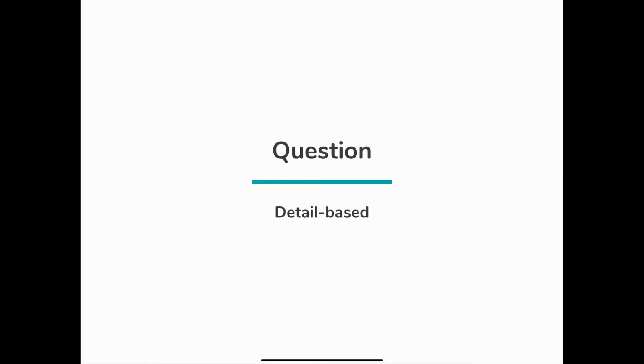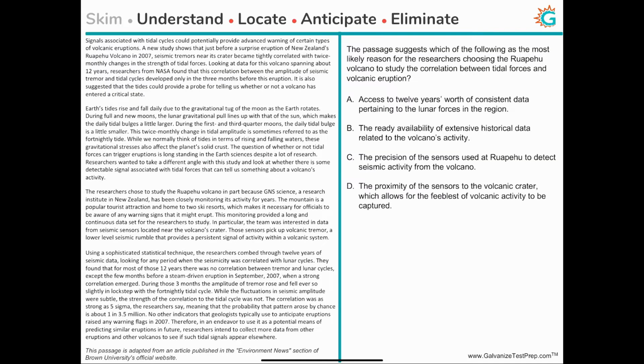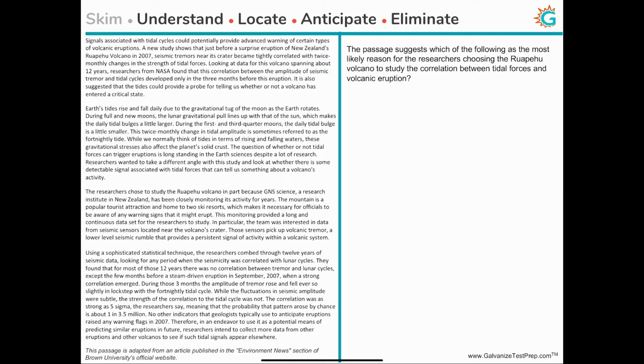And now we're going to answer a detail-based question which deals with specifics of certain information that's conveyed in the passage. So here's our question, and as usual, we first have to understand the task that the question wants us to perform. So let's not look at the answer choices right now.